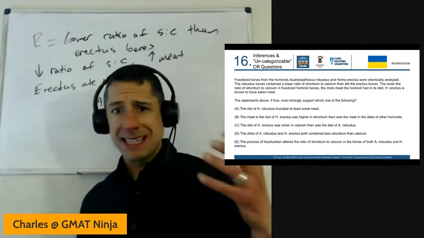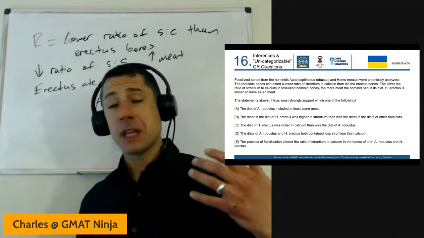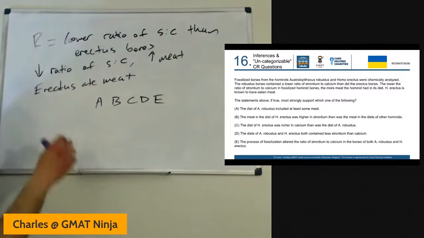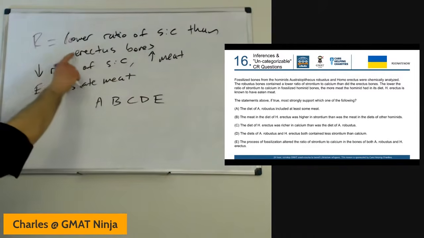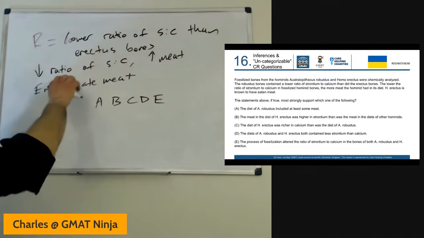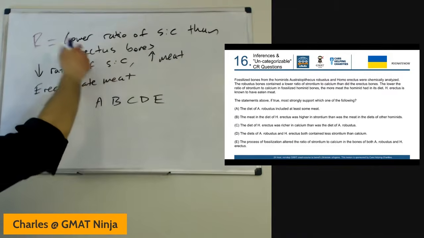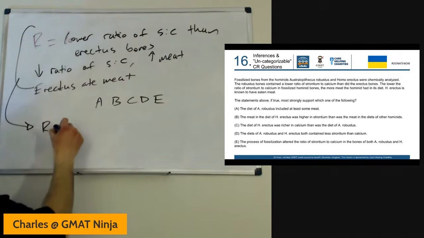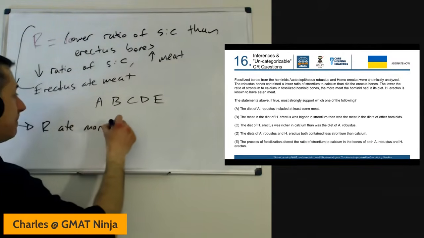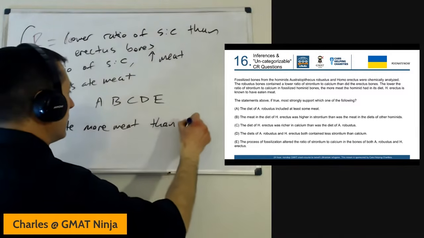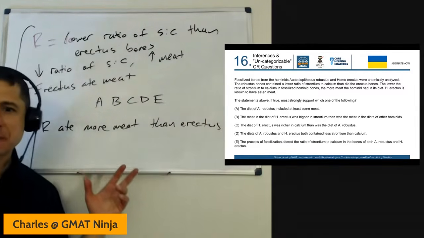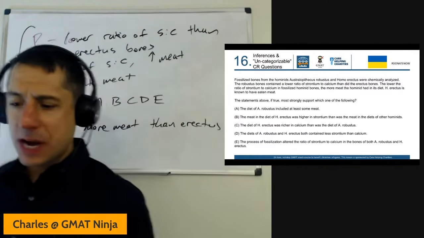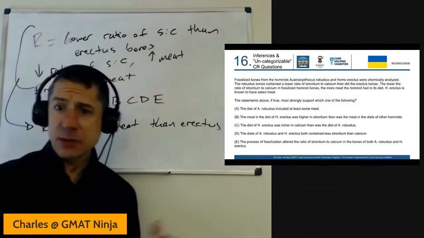I personally don't love anticipating answers because I feel like that can bias me. And then it's hard for me to see what's really going on. I'd rather just make sure I'm connecting the facts as best I can. So I know that the robustus has a lower ratio of strontium to calcium than erectus bones. I know that whenever that ratio is lower, it means more meat. So based on these two facts, I can say that robustus ate more meat than erectus. I don't think that's going out on too much of a limb here. I wouldn't even call that pre-thinking. It's just saying, well, based on these facts, I can draw that conclusion. That's great. Not a whole lot more I can do. Again, I wish there was some magic formula, but there really isn't.